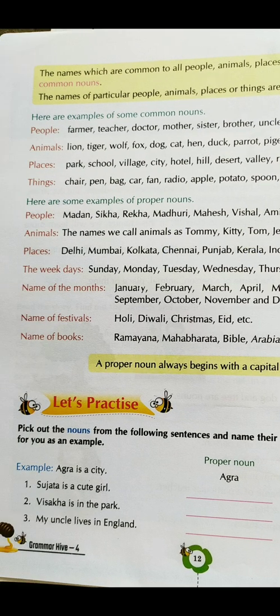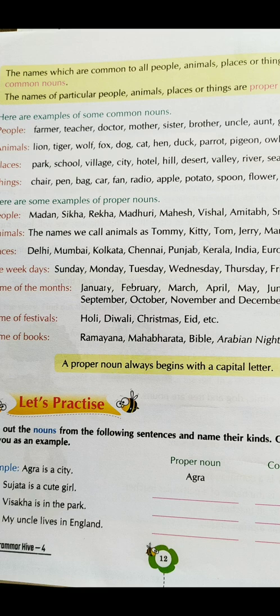The names which are common to all people. So if I say doctor, then that doctor can be any doctor. So doctor is also a common noun, like we had taken the example of teacher. Similarly, if I say lawyer, then lawyer can also be any lawyer. A cook can also be any cook. So you need to keep in mind that these are names which are common to all people. The words I just used are examples of common nouns. Similarly, in animals, if I say dog, it can be any dog. If I say elephant, then it can be any elephant I'm talking about.